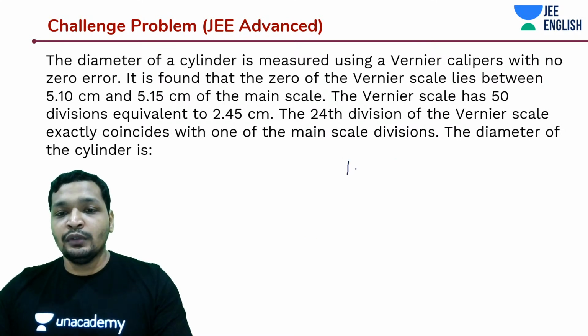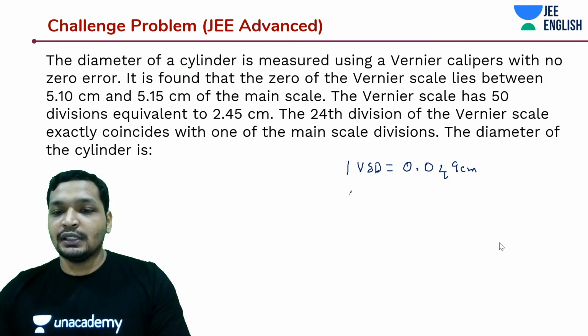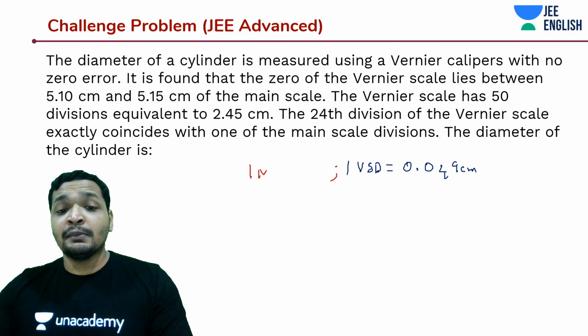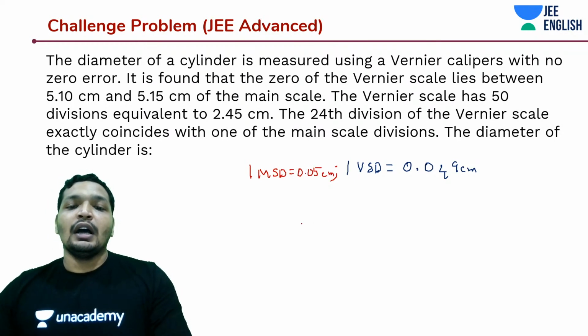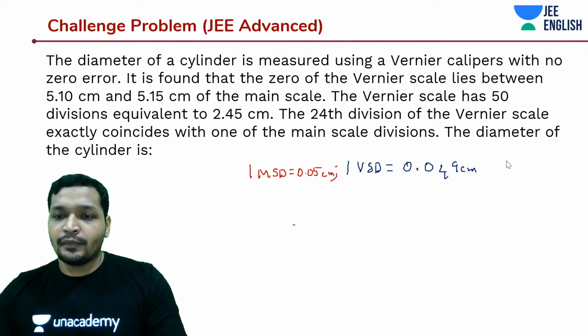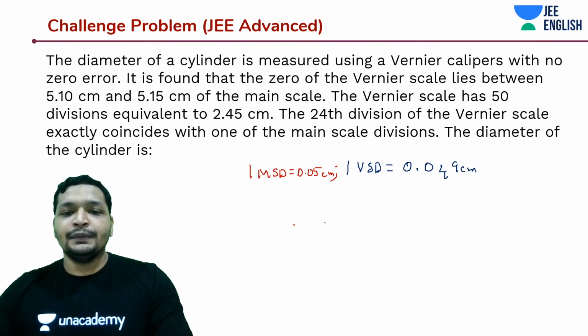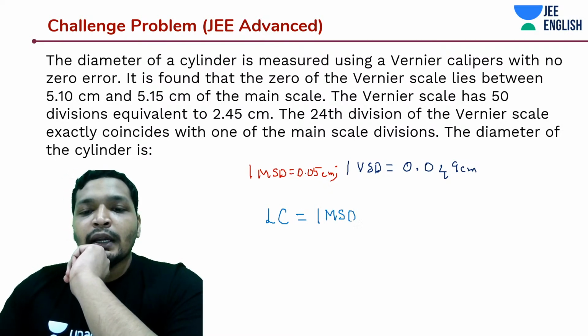Let me just write it down, because this is an interesting question. Let's do it step by step. But I think you already got the answer by now. One Vernier scale division is 0.049 centimeters, and one main scale division is 0.05 centimeters, right? Let's understand this part. So what's your least count? Least count is equal to 1 main scale division minus 1 Vernier scale division.